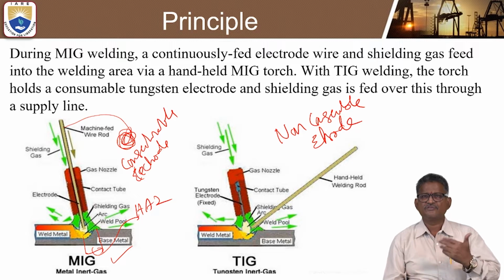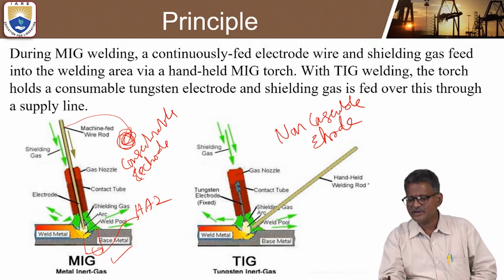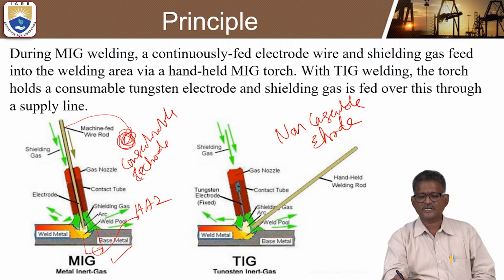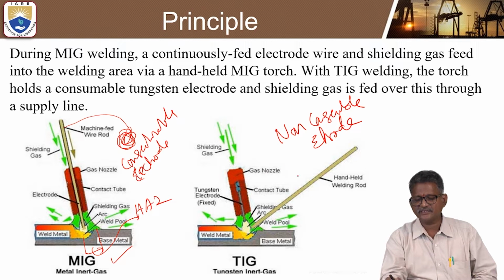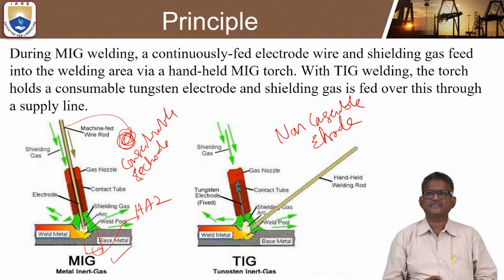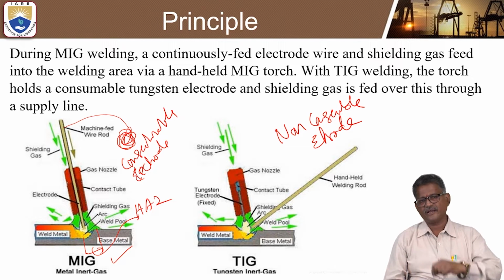Non-consumable electrode, whereas here you can see this is called the welding rod, and here this tungsten electrode is a fixed non-consumable electrode to be kept, and the shielding gas will enter, and this is the gas nozzle, and this is the contact tube, and the shielding gas is supplied. This is the main principle involved in TIG welding and MIG welding.